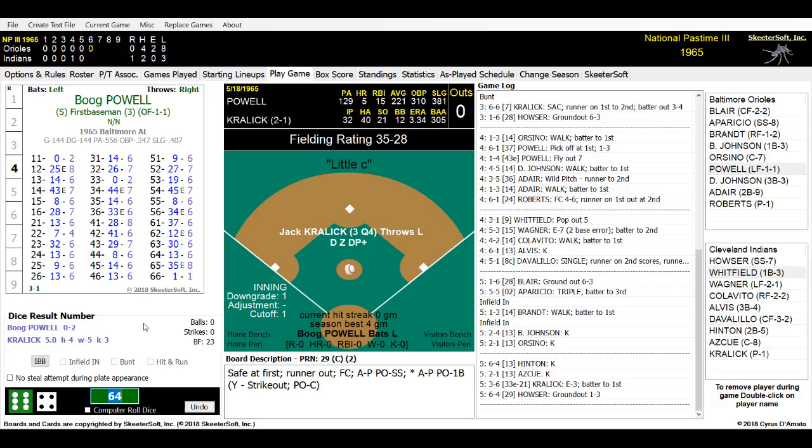No runs, no hits, 1 runner left on base. At the end of 5 innings, it is Cleveland 1, Baltimore nothing. And just for your stat purposes, for all my stat guys, Baltimore has so far left 8 runners on base.